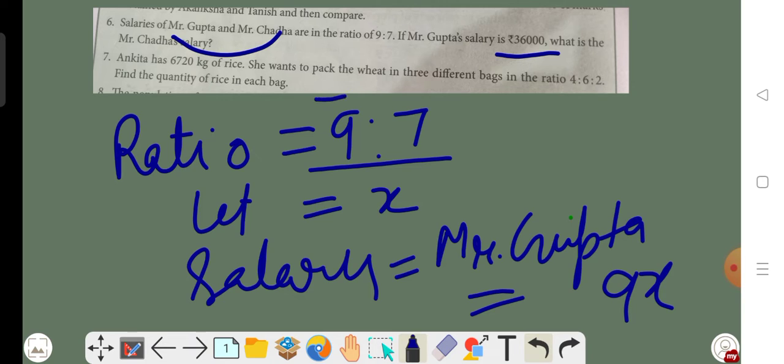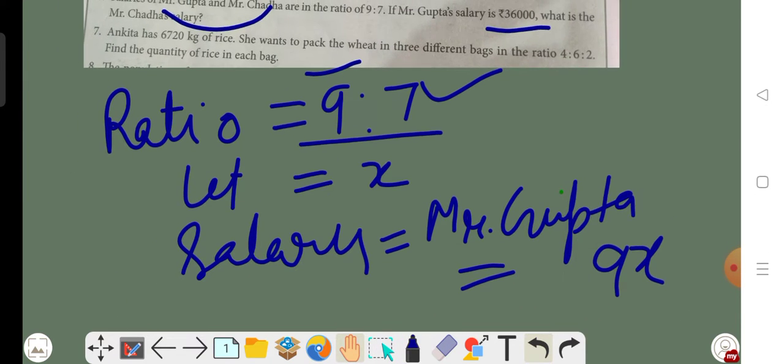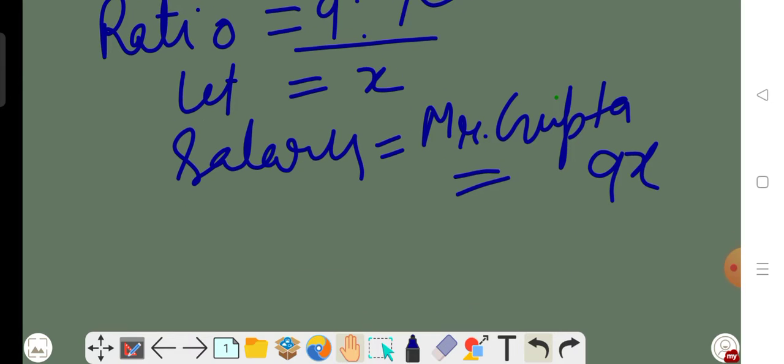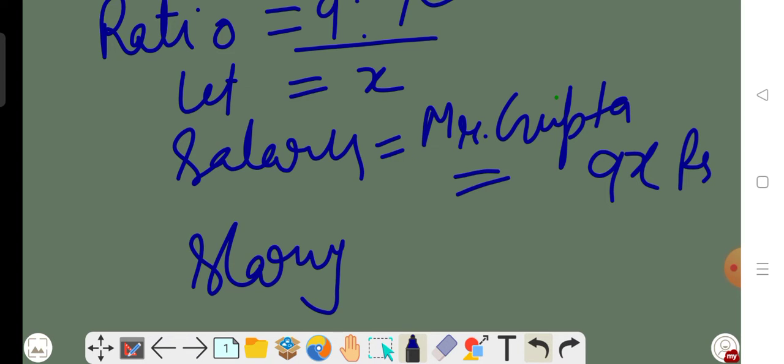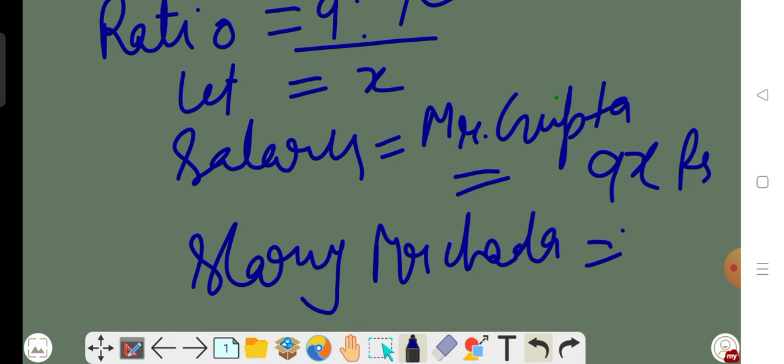The first one represents the salary of Mr. Gupta and the second one Mr. Chadda. Okay beta. And x is the highest common factor between their salaries which they have cancelled in the ratio. So this is the salary for Mr. Gupta, and in the same way the salary for Mr. Chadda will be 7x.